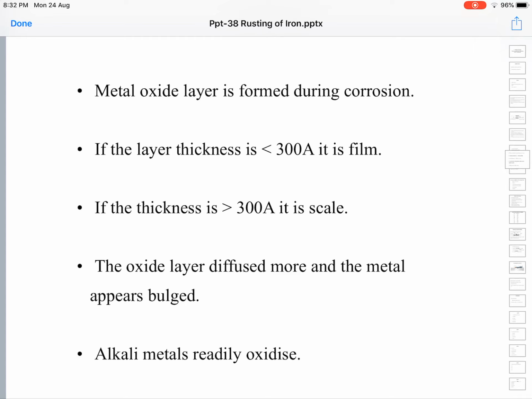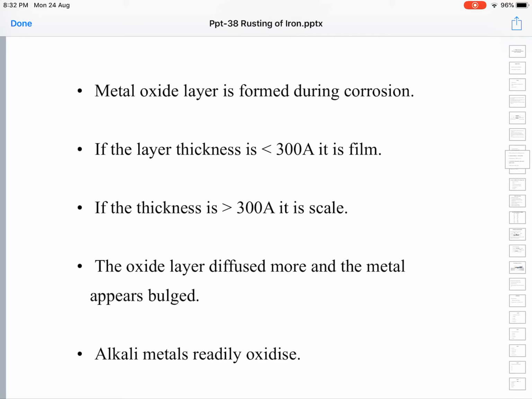Once the oxide layer is formed, this oxide layer bulges, that is, it increases in volume. Since the volume is increased, the metal appears to have increased in volume, the whole metal.